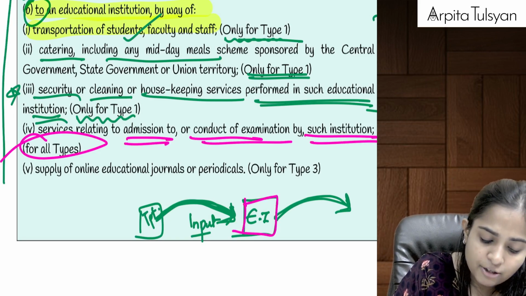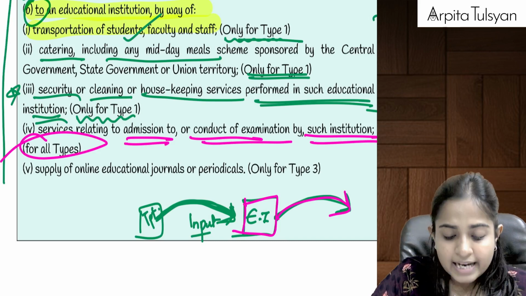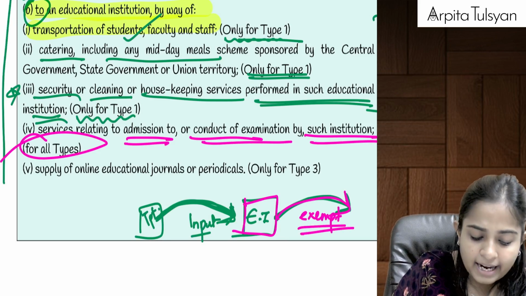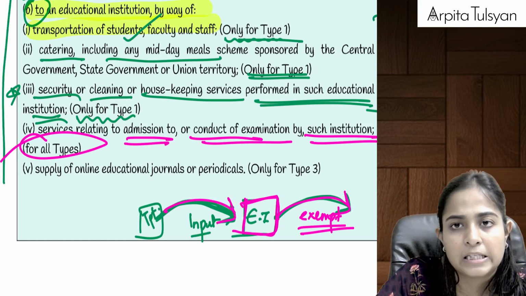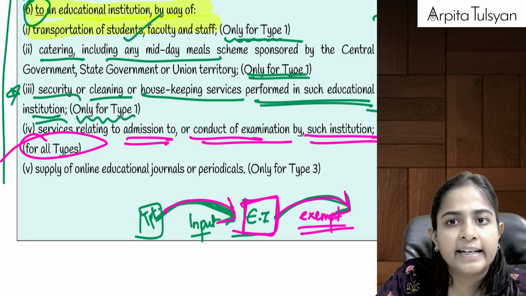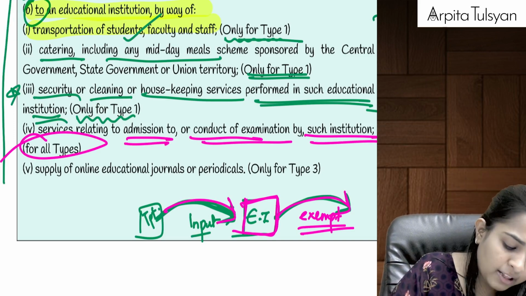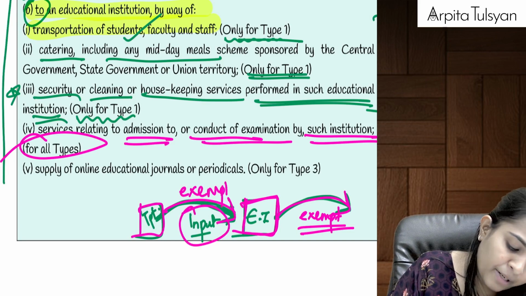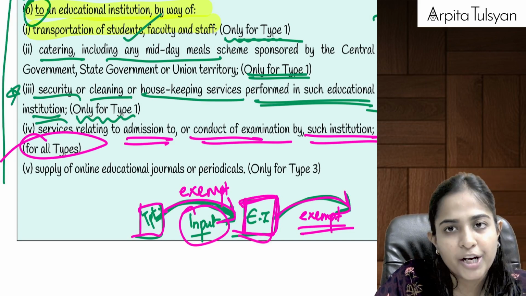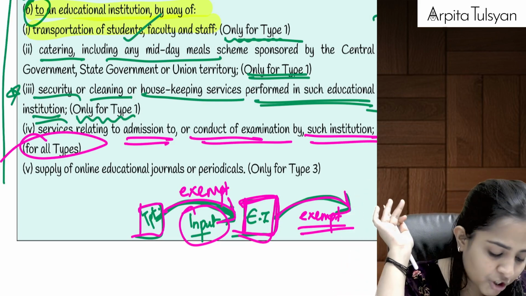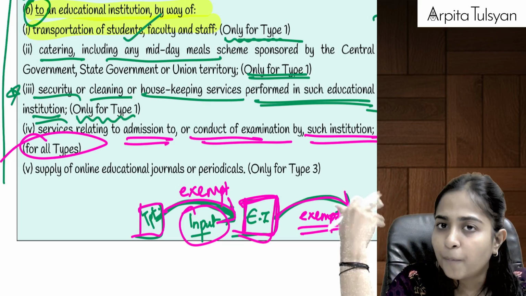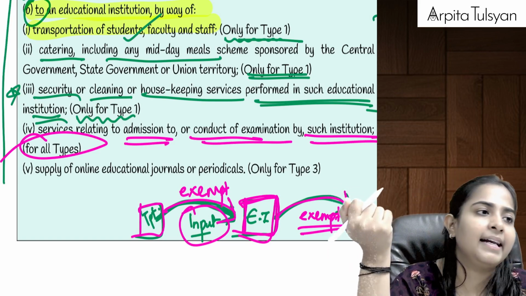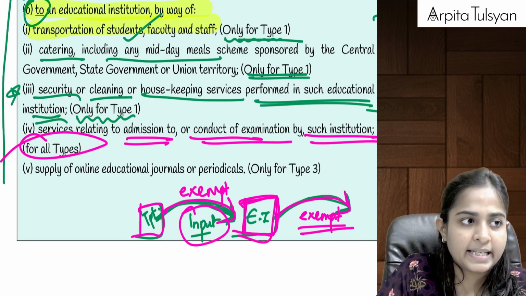Now let's say there is an educational institution which wants to conduct some examination. Can we say conducting of examination in lieu of entrance fee is anyway going to be exempted? Yes. For that, the educational institution is incurring some expenses, for example printing of paper, printing of hall ticket, making seating arrangements, etc. If it has taken services from any particular person for that, those input services will always be exempted from GST, be it any of the three types of educational institution. So the output service of conducting the examination is also exempted, and any inward services relating to conduct of examination will be totally exempted from GST.